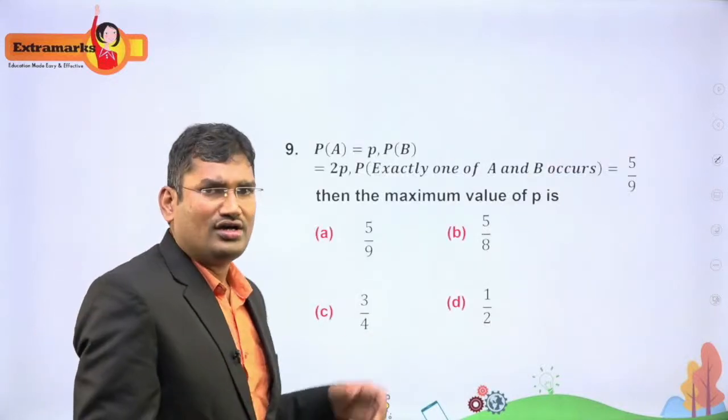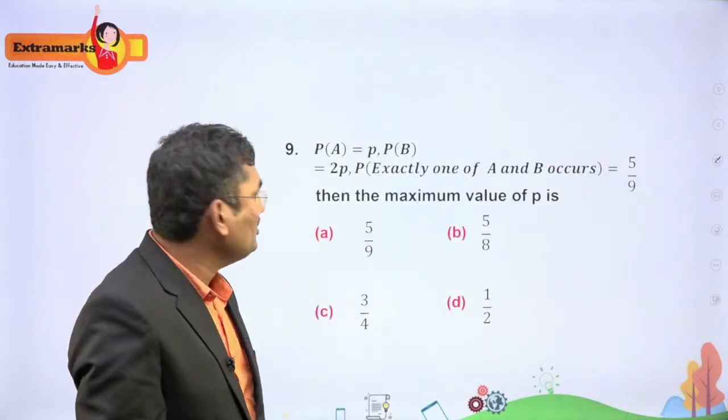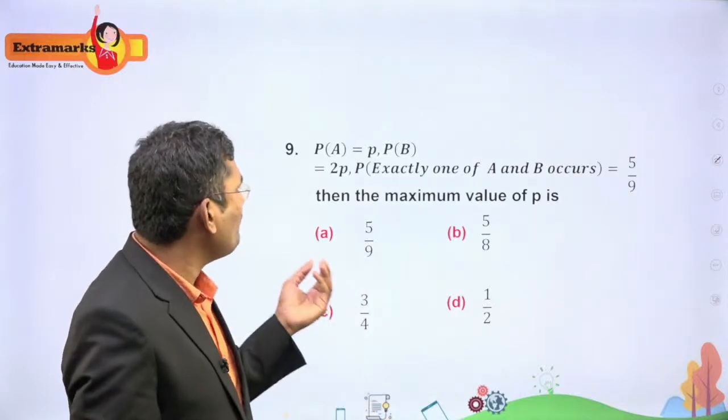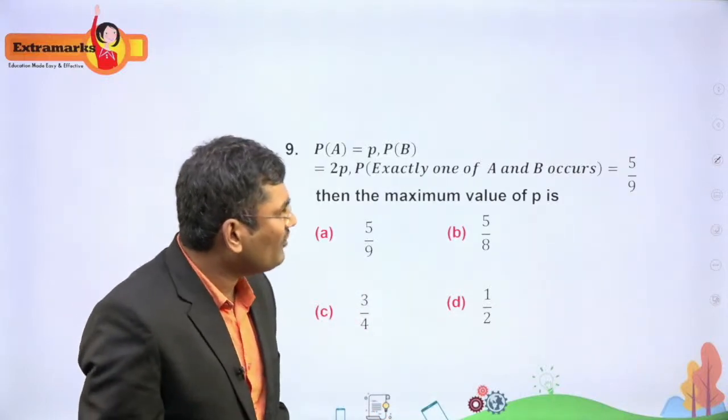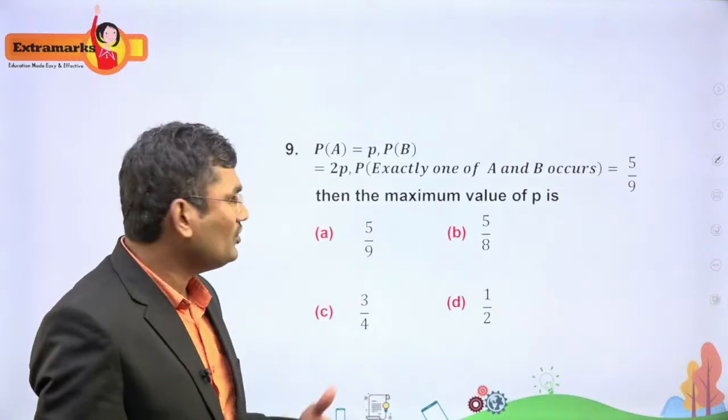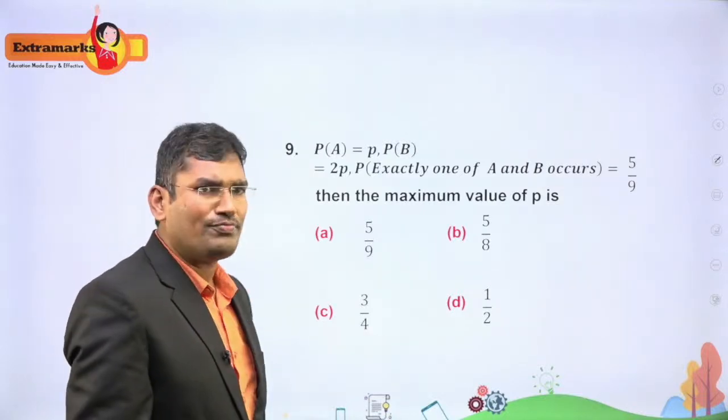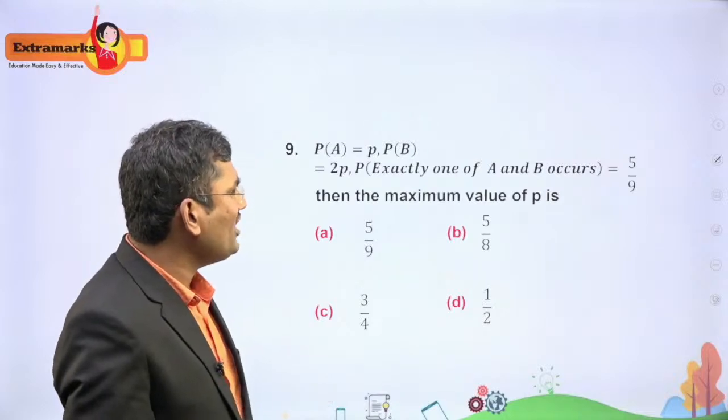This is a question related to the concept of probability. P(A) is p and P(B) is 2p. The probability that exactly one of A and B occurs is equal to 5/9. Then the maximum value of p is, that is the question.